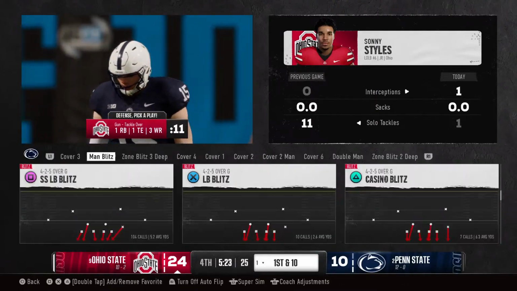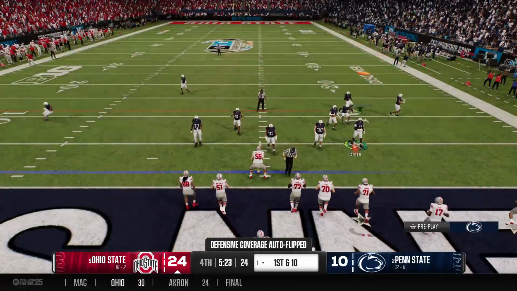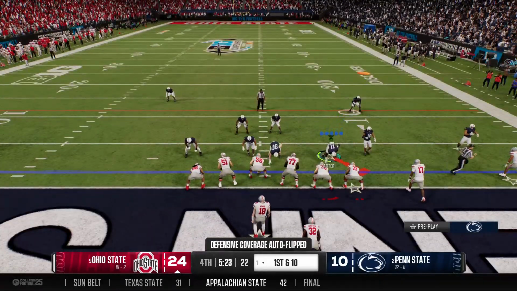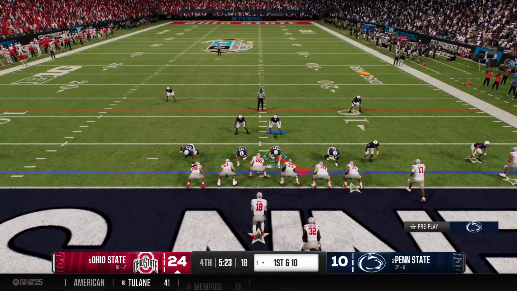Well, that interception really about cost him the game. Get back in it, down by a couple scores. But the interception, for the most part, seals the deal for the defense.